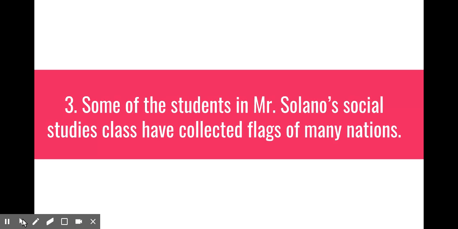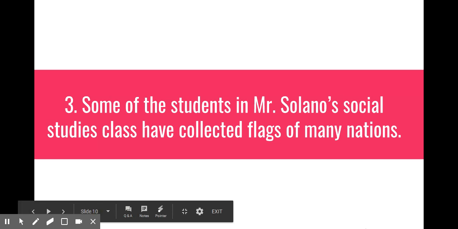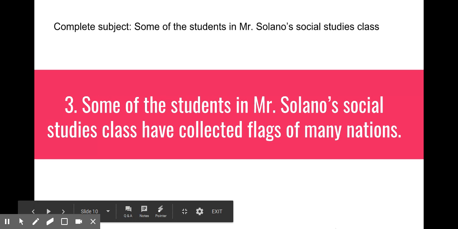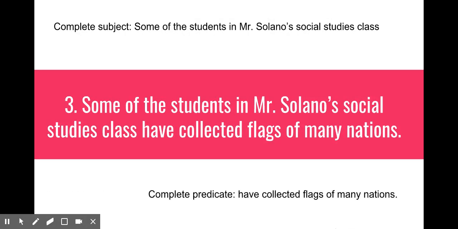Number 3 says, some of the students in Mr. Solano's social studies class have collected flags of many nations. Go ahead and pause to write down and identify the complete subject and complete predicate. All right, for the complete subject, you should have some of the students in Mr. Solano's social studies class. And then for your complete predicate, you should have underlined twice, have collected flags of many nations.